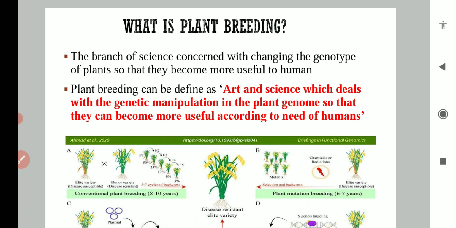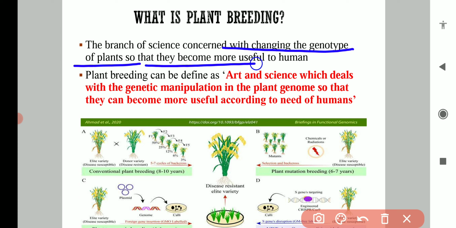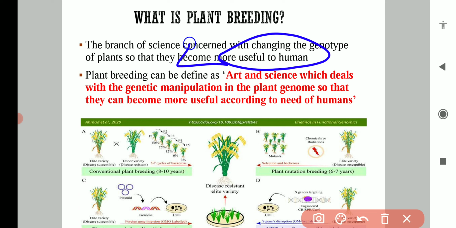First of all, what is plant breeding? What is the meaning of plant breeding and what is the definition of this subject? It is the branch of science concerned with changing the genotype of plants so that they become more useful to humans. Basically it is a branch of science, or we can say a branch of agriculture, which deals with the genetic changes of the plant so that they will be more useful to humans.